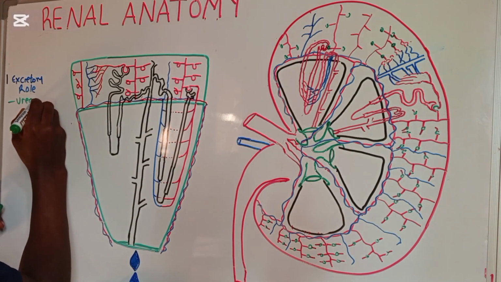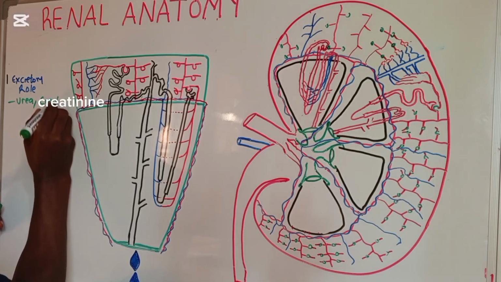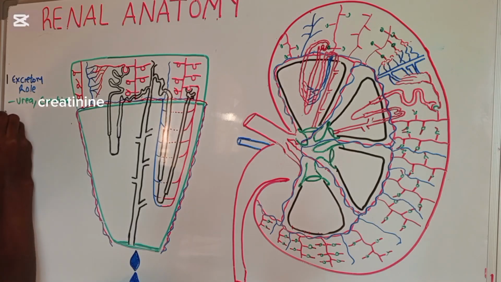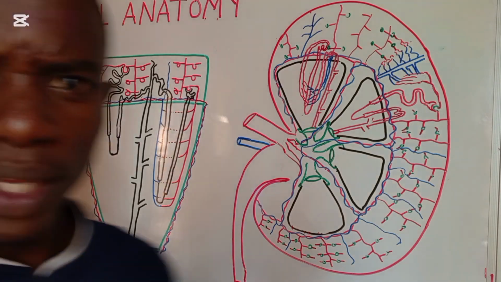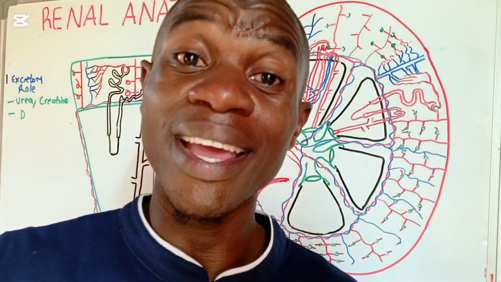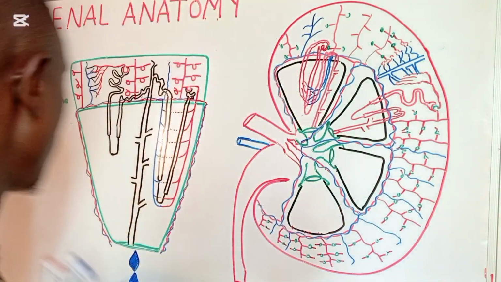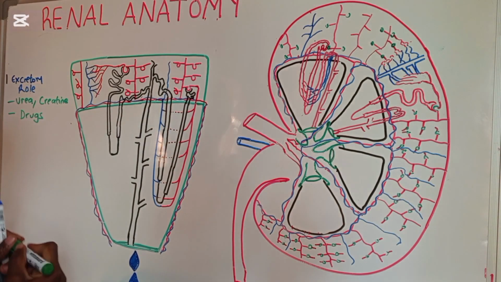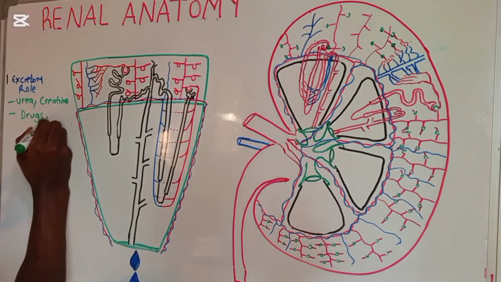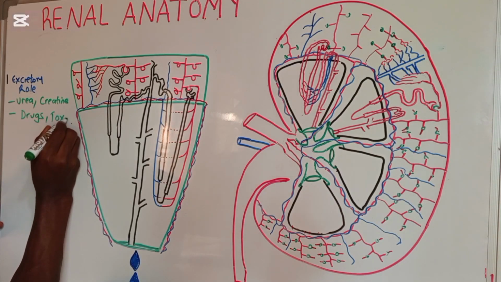The second one is creatinine. The third one is, of course, drugs. The drugs which we take are not stuck in our bodies; they are eliminated via the kidneys. So drugs are one of the wastes eliminated from the system through the kidneys. And the last one is toxins.